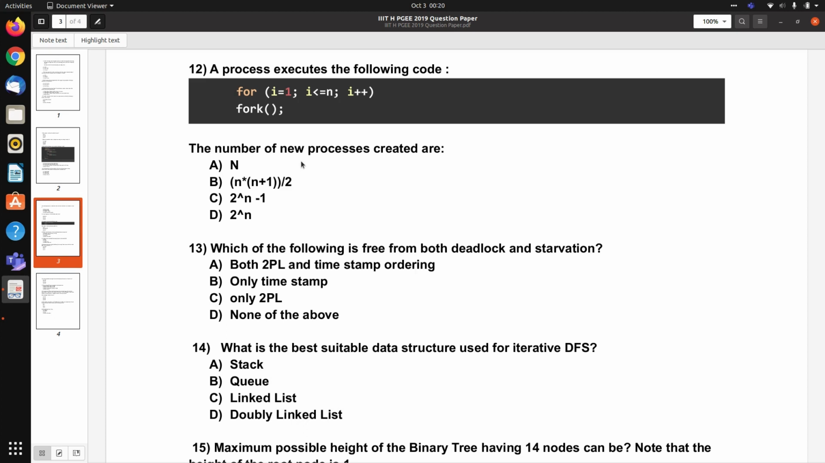So the first question is related to operating systems. A process executes the following code: for i equal to 1, i less than or equal to n, i plus plus, fork. So we are basically calling the fork system call n times. They are asking how many new processes will be created. Let's solve this.